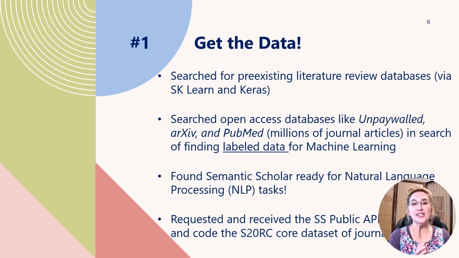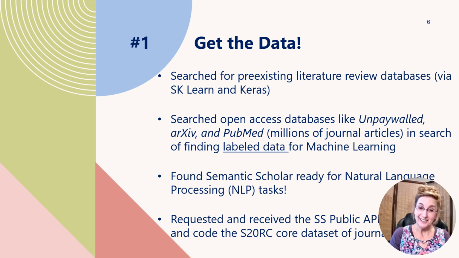I have been searching for pre-existing literature review data sets, looking for labeled data, something that I can get machines to read rather than having to label it all myself. I looked through sklearn and Kaggle. I also found access to databases like Unpaywall, arXiv, PubMed, many of these, and they're different. They're at different stages of having labeling, which is very important for machine learning.